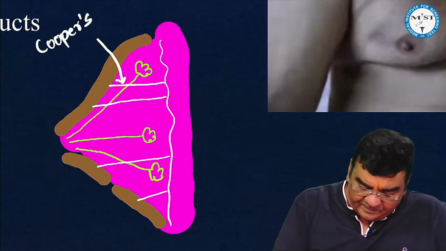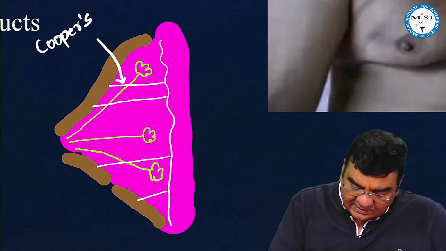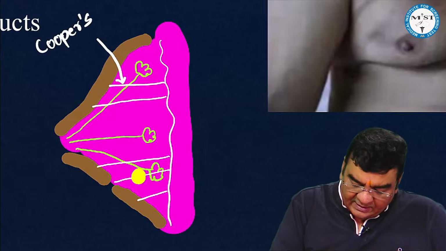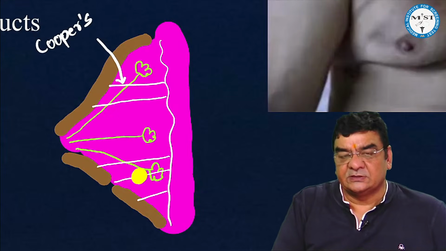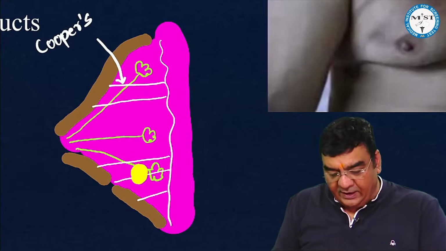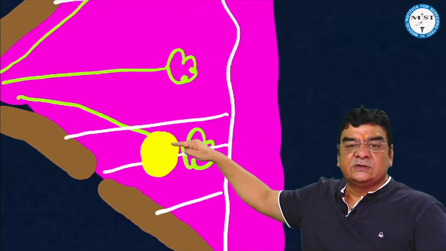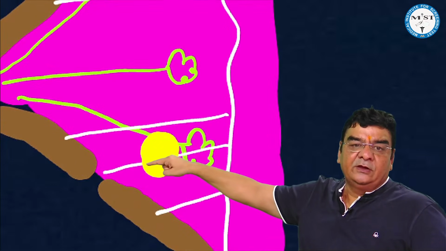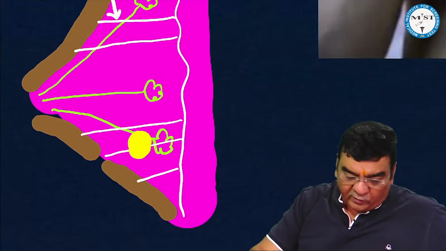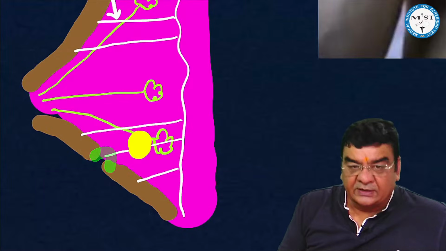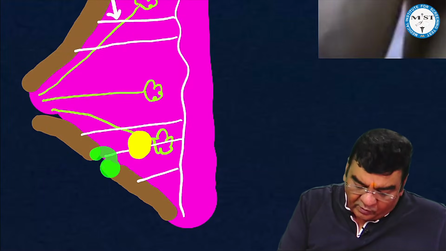Now, if suppose I say there is a Cooper's ligament here and there is a cancer inside the breast, and because 90% of breast cancers are ductal cancers, suppose the cancer is growing from this lactiferous duct. Suppose this is the lactiferous duct, the green and the yellow is the cancer. Now, if this cancer involves the Cooper's ligament, then what will happen to the overlying skin? This skin will be going inside, that is the dimple in the skin or indrawing of the skin.